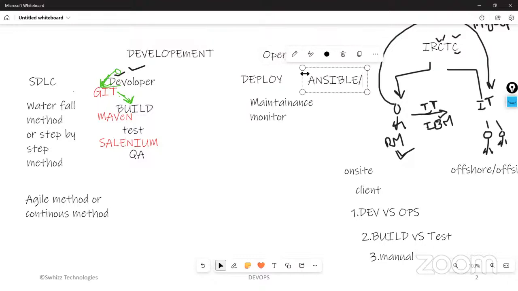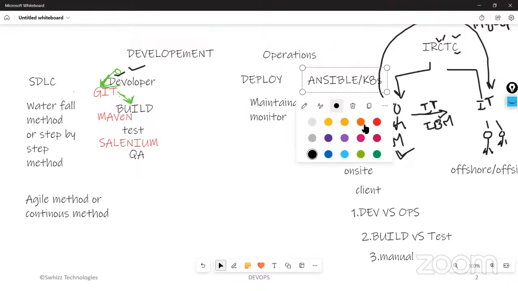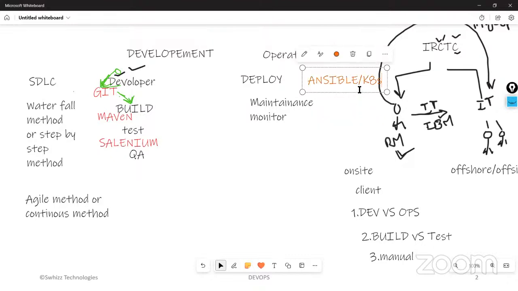Some people will use Kubernetes. They will be calling it Kubernetes or K8s. Both are the same. Kubernetes is the term. Kubernetes or Ansible we are going to use in the deployment stage.